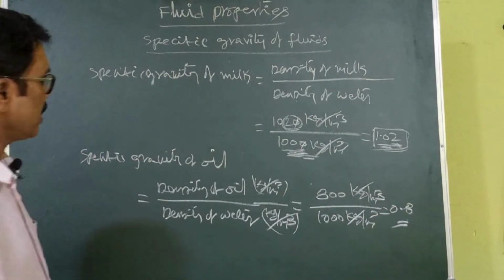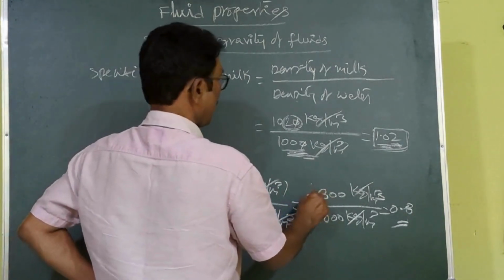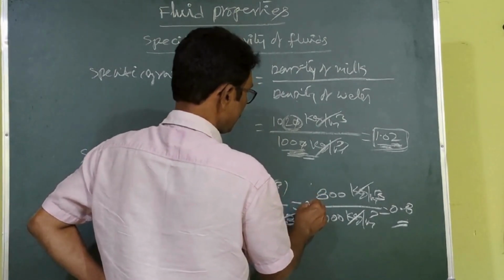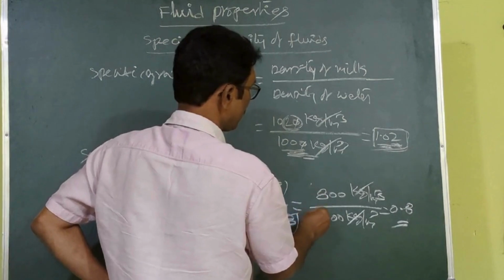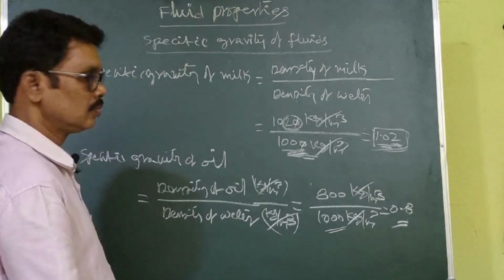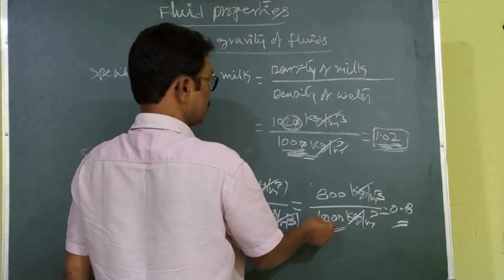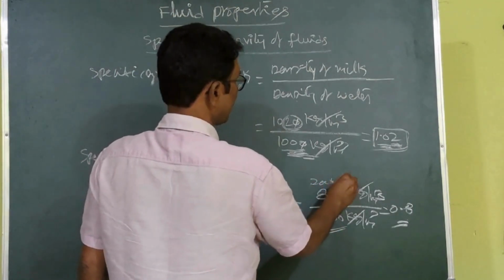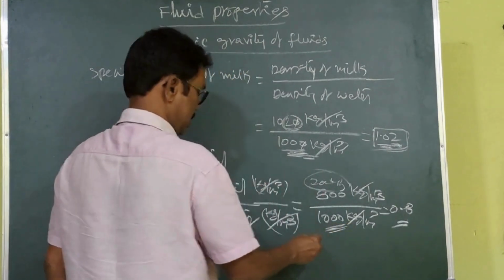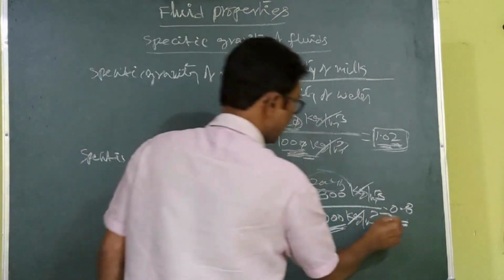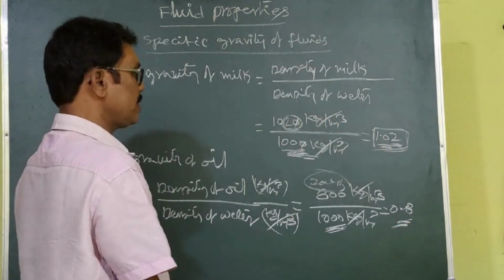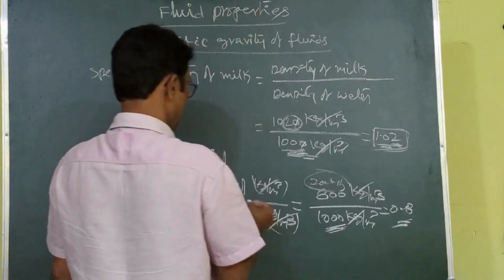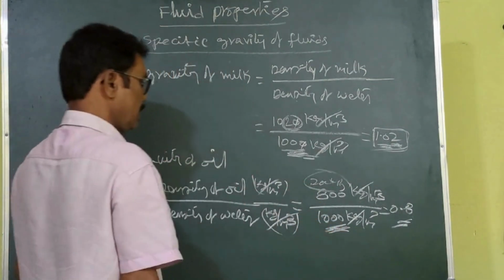This is equal to 0.8. What we can understand here is that the density of oil is 200 kg per meter cube less than the density of water. This is 800, so you deduct it from 1000, so 200 kg per meter cube is less than the water density. That's why you get 0.8. Or, if you calculate in percentage, the oil density is 20% less than the density of water.